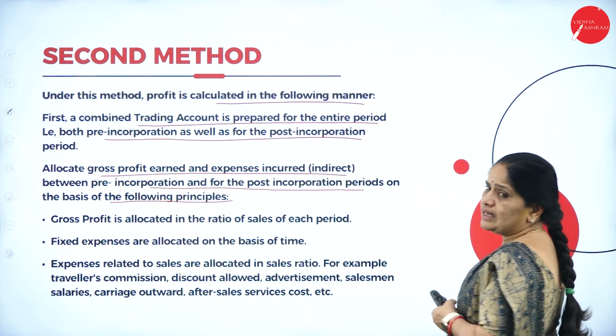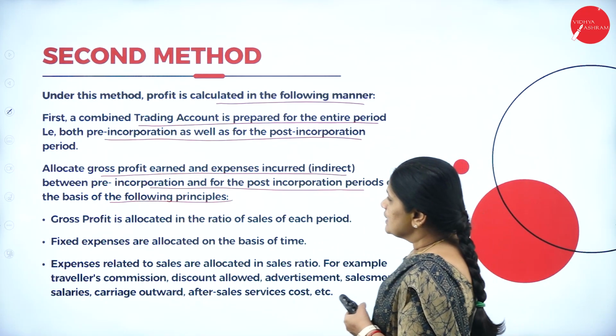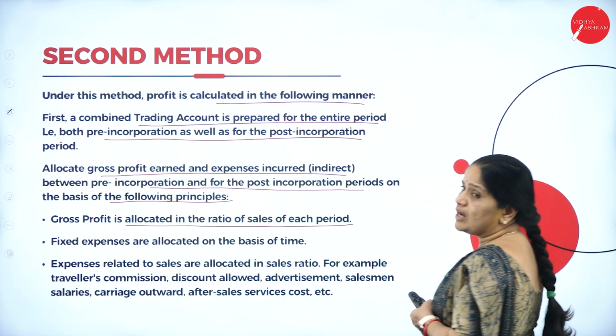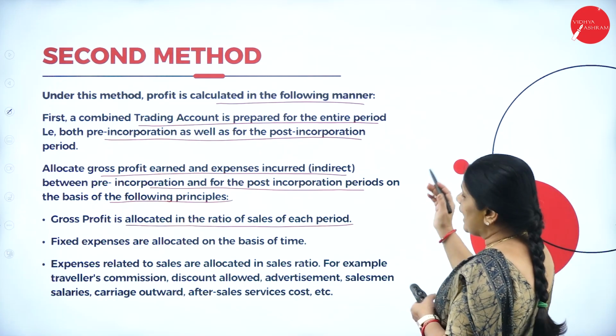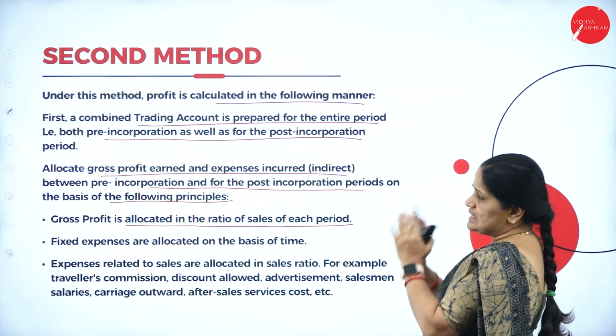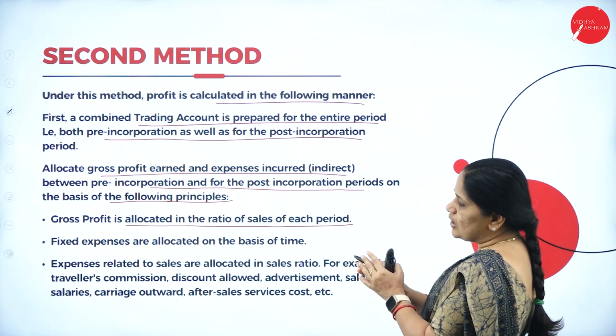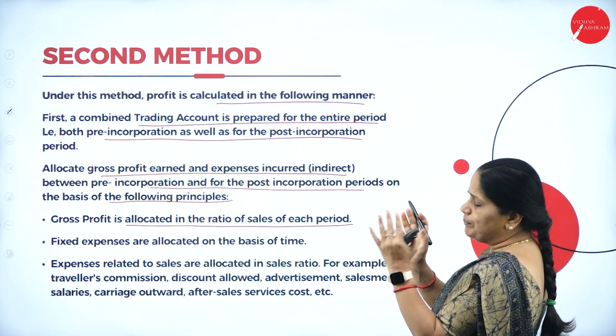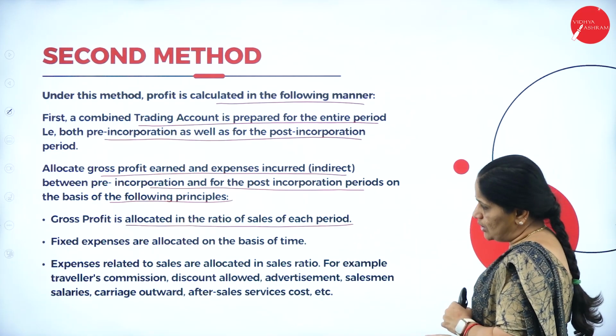The first is that the gross profit is allocated in the ratio of sales of each period. Once the gross profit is known, you apportion it between pre-incorporation and post-incorporation.